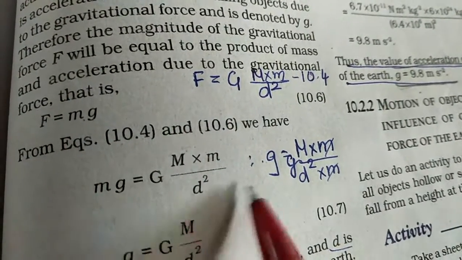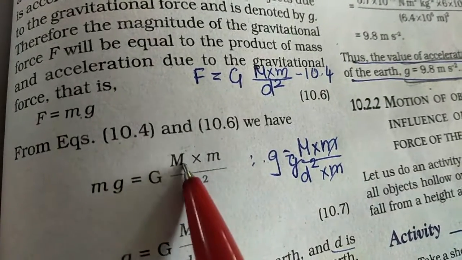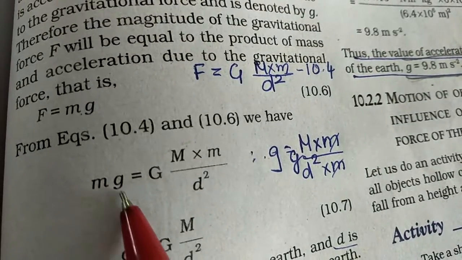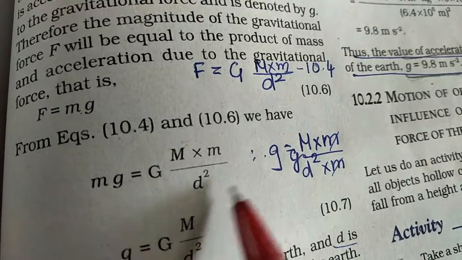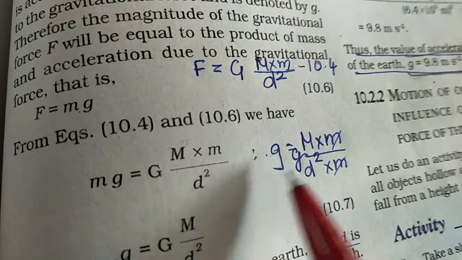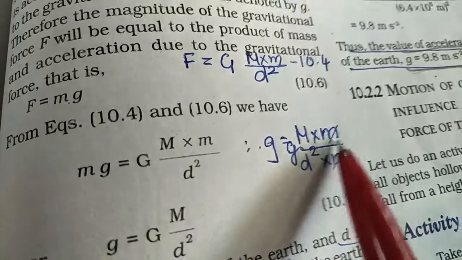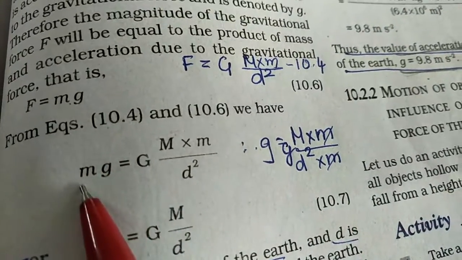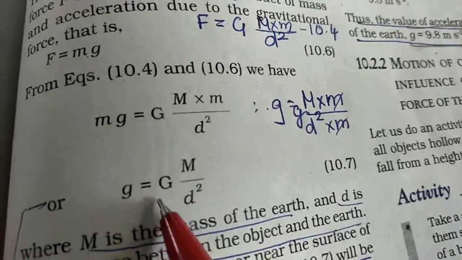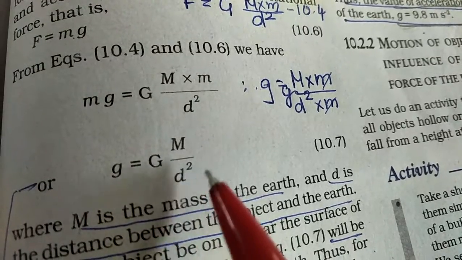When we equate them, we get m g is equal to capital G capital M multiplied by small m upon d square. If you want the value of small g, we take all other things to the right hand side. So we have g is equal to capital G multiplied by M into m upon d square, and the small m cancels on both sides, so we have g equal to capital G capital M upon d square.